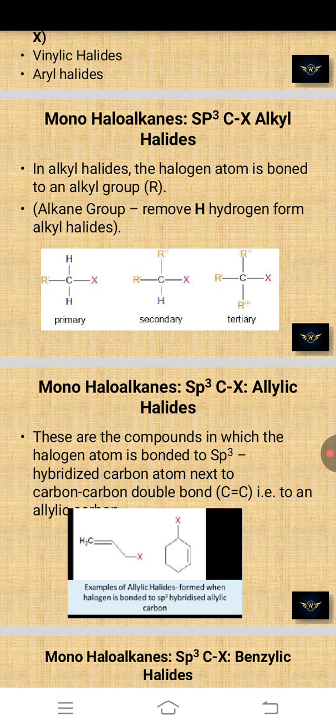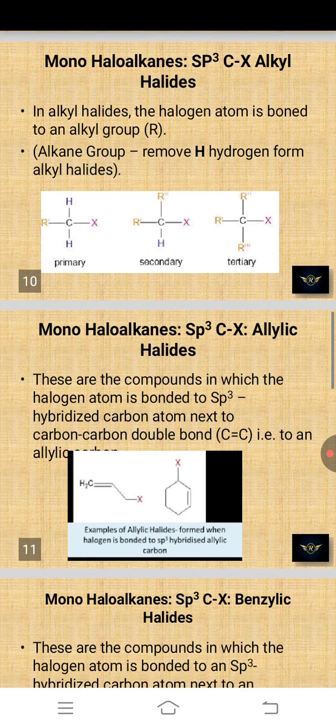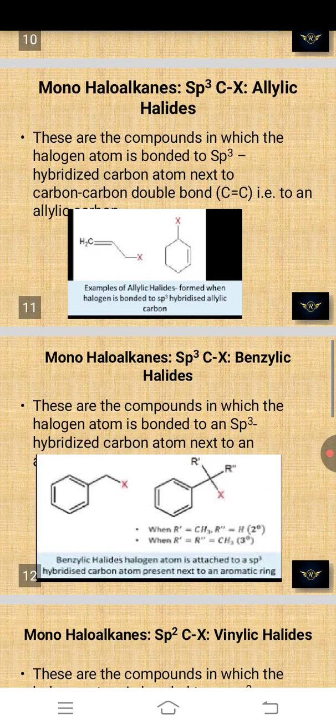So we remove hydrogen from the alkane to get the alkyl halide. For primary, we remove one hydrogen atom, and at that place the alkyl group is attached, like secondary, tertiary as well. And then mono haloalkane, sp3 carbon single bond, allylic halide.